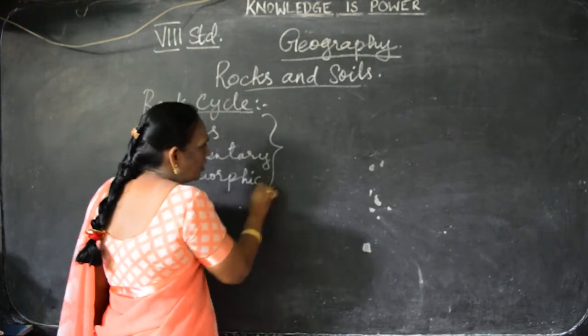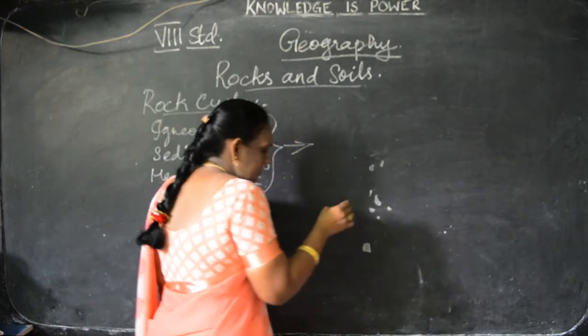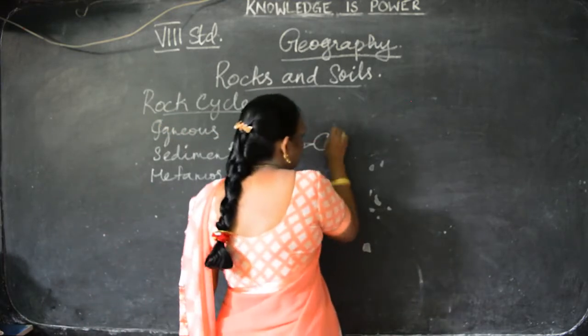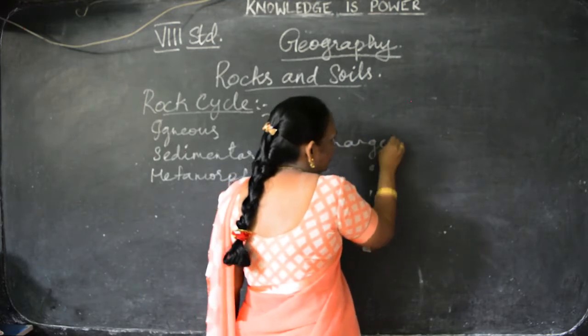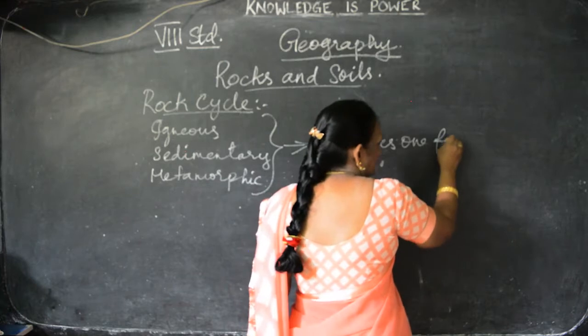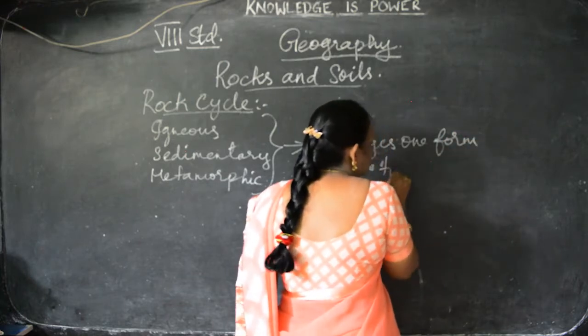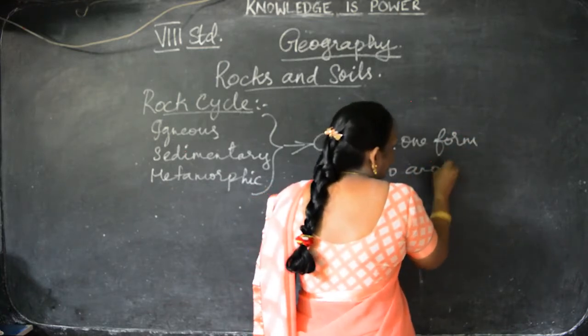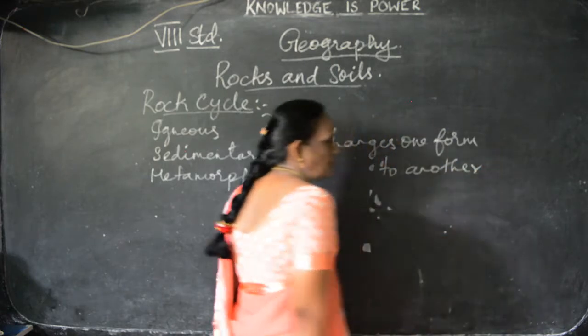These three rocks change from one form to another form. It is called as rock cycle.